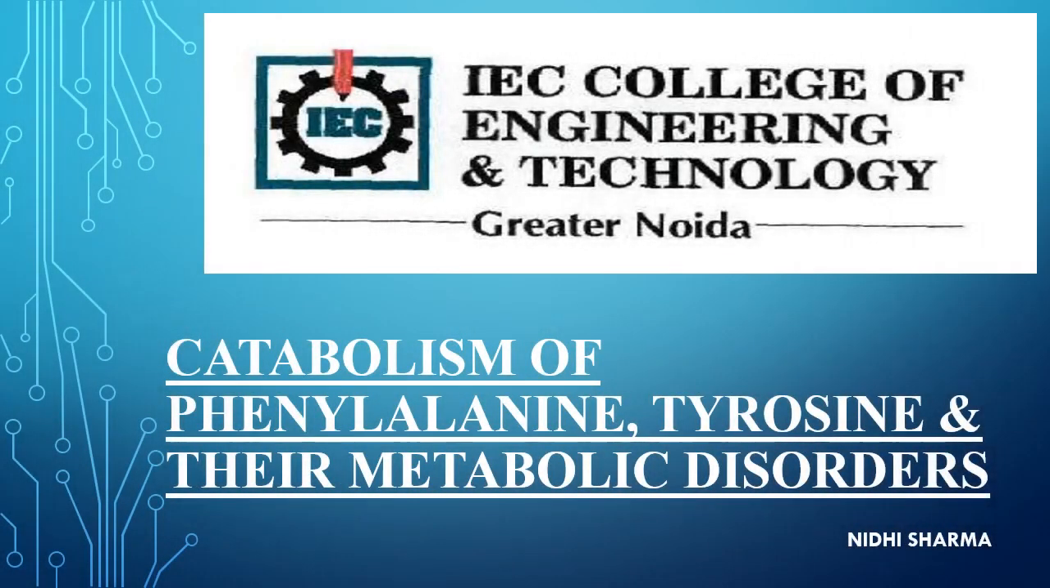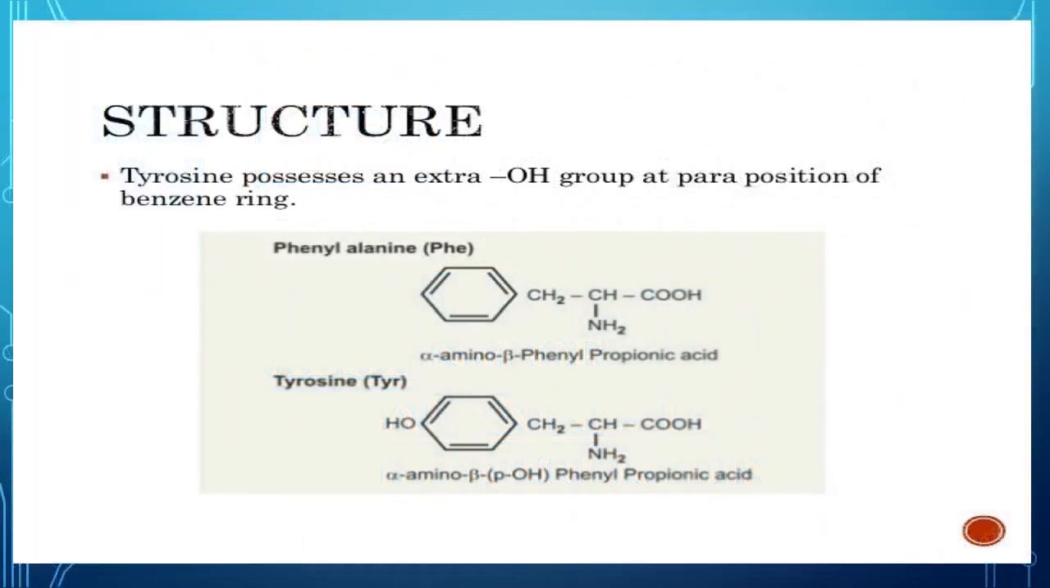Hello students, today we will study some catabolic pathways of phenylalanine and tyrosine and their metabolic disorders. Phenylalanine and tyrosine are structurally related aromatic compounds. These are the structures of phenylalanine and tyrosine. Tyrosine possesses an extra hydroxyl group at the para position of the benzene ring.